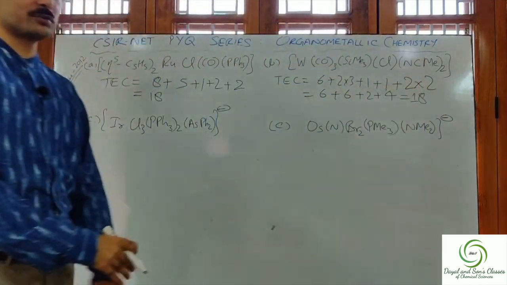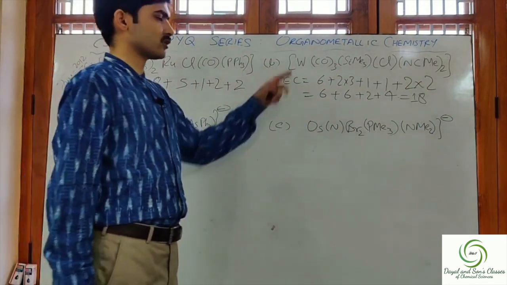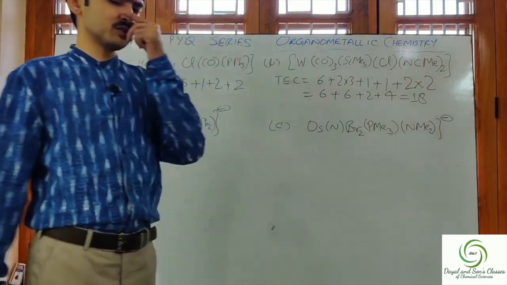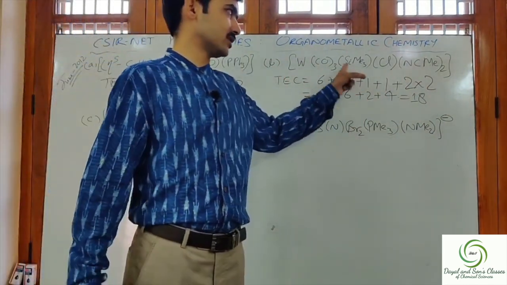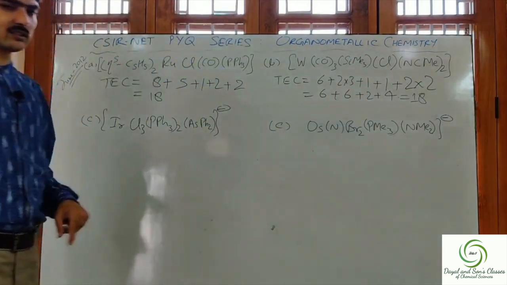Therefore, this is also obeying the 18 electron rule. Total electron count is coming to be 18 for the second complex also. So the second complex is also a tungsten complex, and this particular tungsten complex is also obeying the 18 electron rule. Now let us check for the third complex.